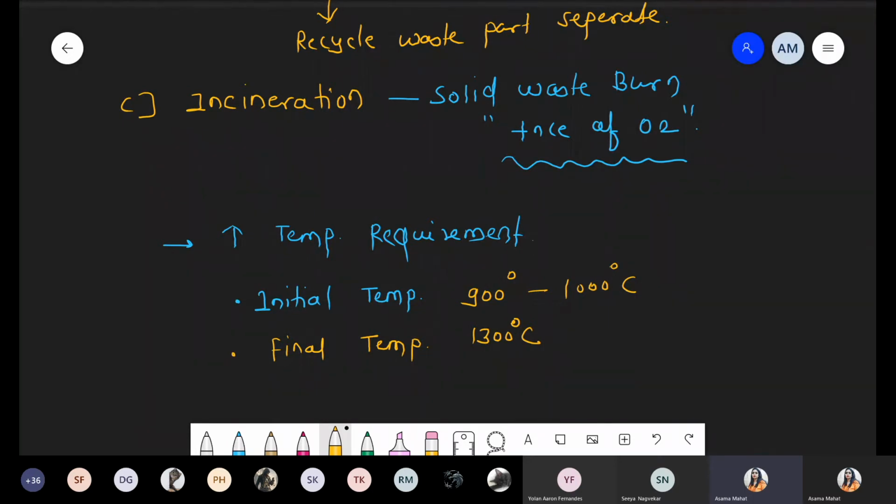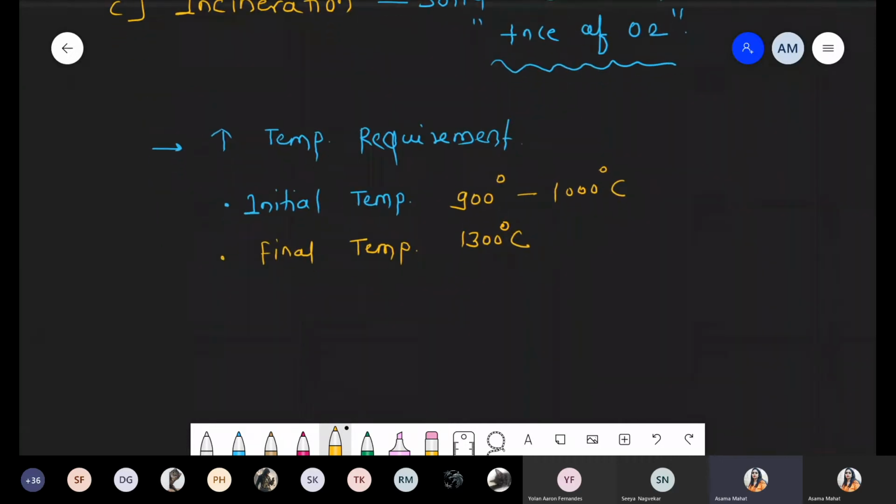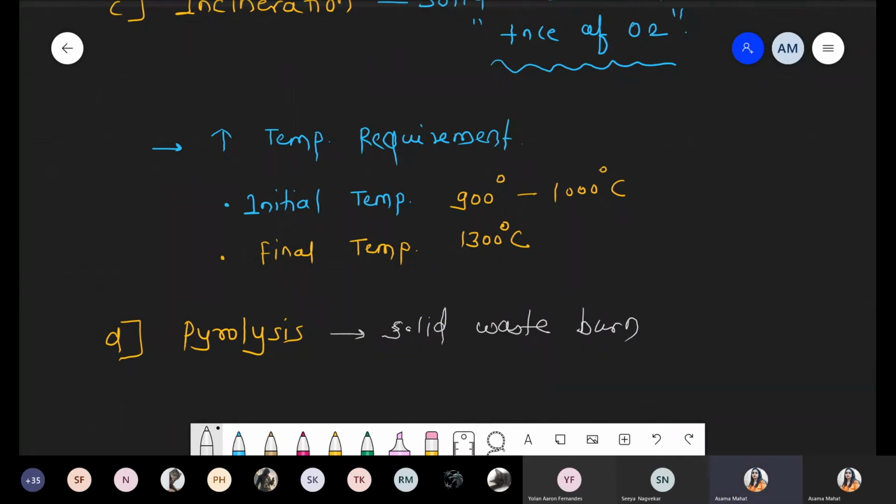Now another technique, the last one, is pyrolysis. Pyrolysis is also a burning technique, but in the absence of oxygen, without oxygen. And again, it requires high temperature. So the last control technique is pyrolysis. When we are talking about this technique, it means solid waste is burned, but without oxygen.